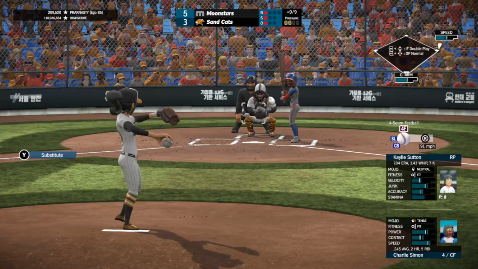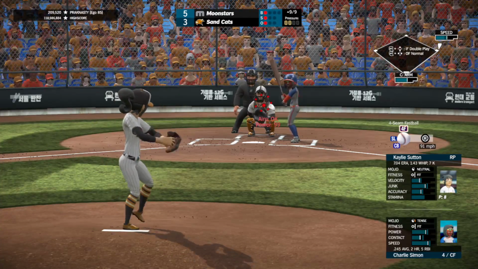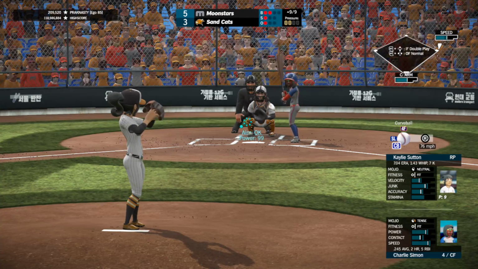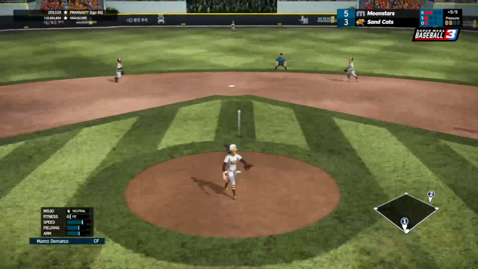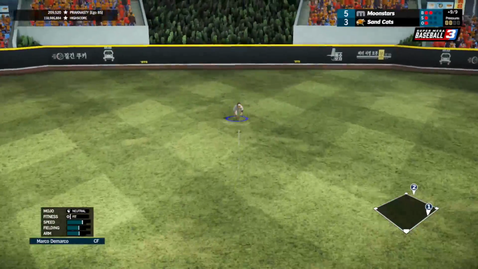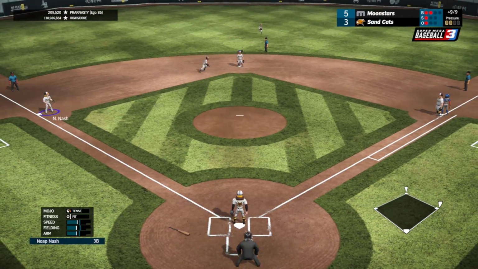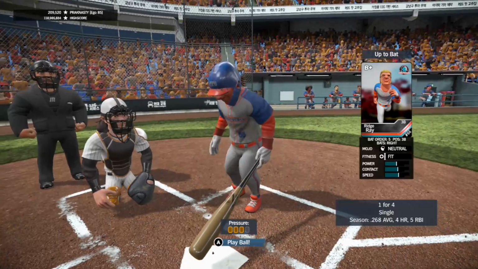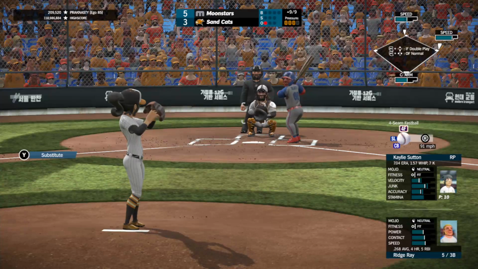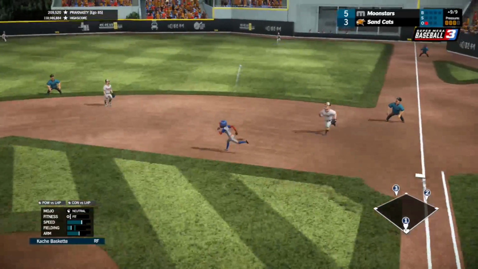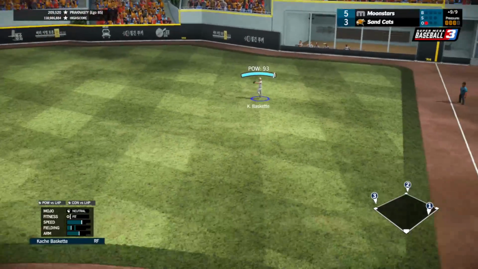Fastball up and away, high, 1-1. Fastball up and in, high inside, 2-1. Curveball down and away, hard liner up the middle, a base hit for Simon as that puts 2 on now with 1 down. Brings up the 5-hitter, Ridge Ray. Third baseman's 1 for 4 with a single today. Fastball away on the first pitch, line to right field, another base hit.